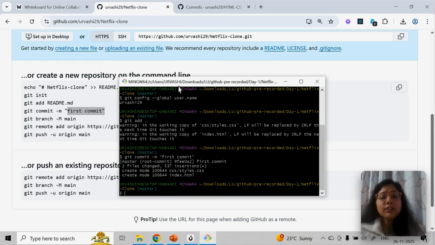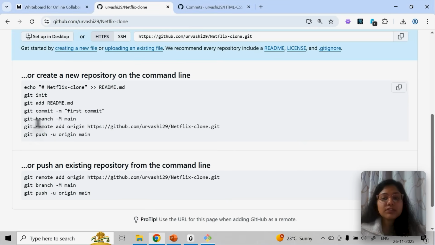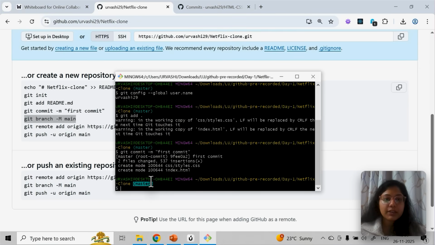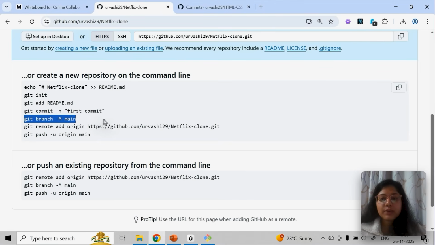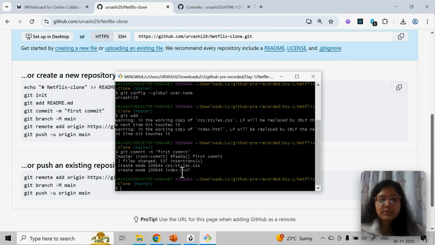Now the next thing is git branch. This is a command to create a new branch. You can see that by default master is coming. So master is one branch. What a branch is, I'll discuss later, but whatever is going on is going on master right now. Generally we switch it to main. This is how you can create a new branch. We will see branches much later. git branch -M means this is how I'm creating it, main.